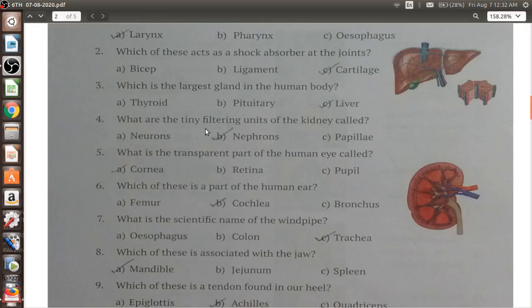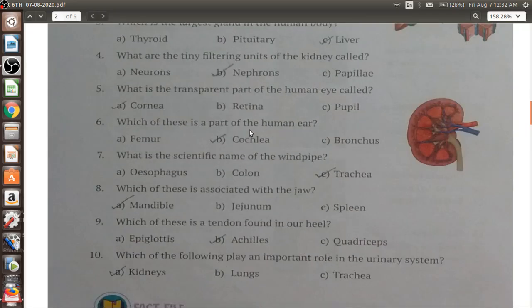Then the transparent part of the human eye is known as your cornea. The famous part of the human ear is known as the cochlea. The scientific name of the windpipe is trachea. Always remember, class, that we have both pipes together, the windpipe and the food pipe. The windpipe is at the front and at the back we have the food pipe. The windpipe is known as the trachea and the food pipe is known as the esophagus.